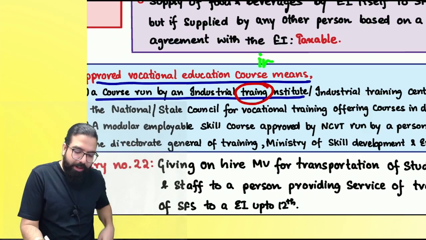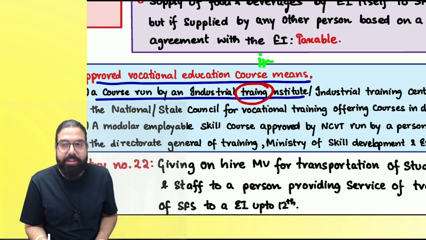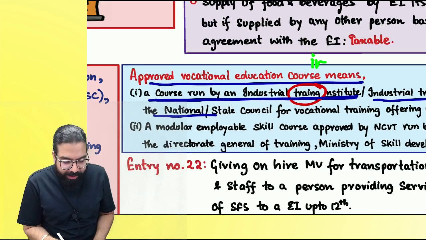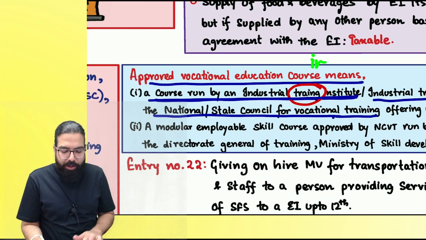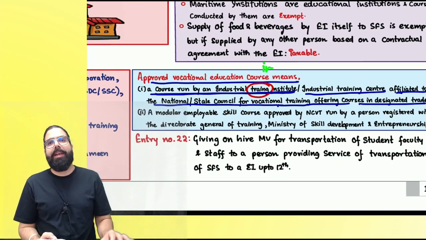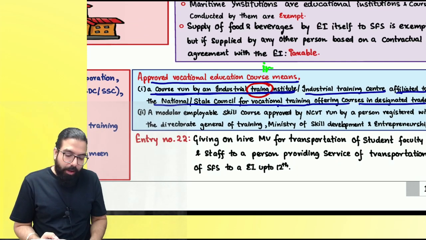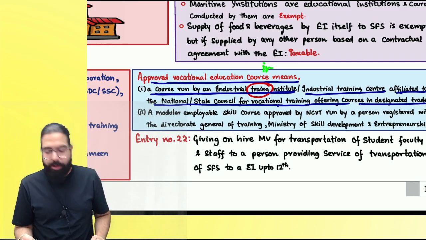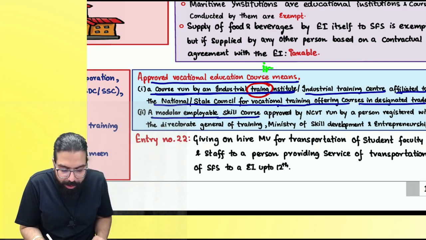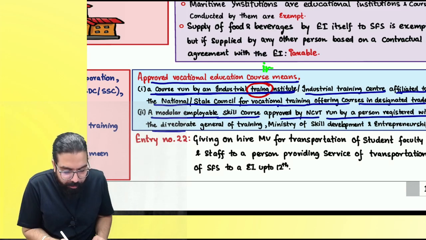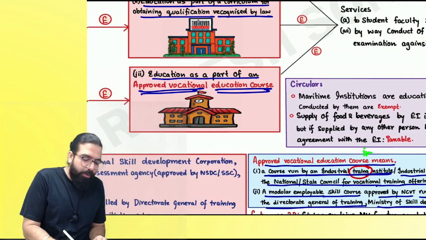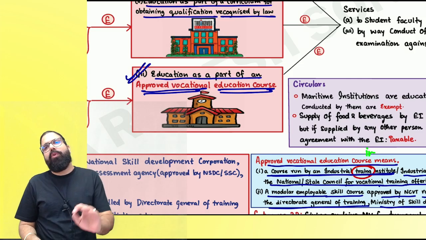So what do you mean by vocational education course, everyone? A course which is run by an Industrial Training Institute or Industrial Training Center, affiliated to the National Council for Vocational Training or State Council for Vocational Training, and it is offering courses in a designated trade. Are we clear, everyone? So it should be what? Affiliated to the NCVT or State Council for Vocational Training, a modular employable skill course approved by the NCVT, run by a person registered with the Directorate General of Training, Ministry of Skill Development and Entrepreneurship. Then also you will call it an approved vocational education course provider.